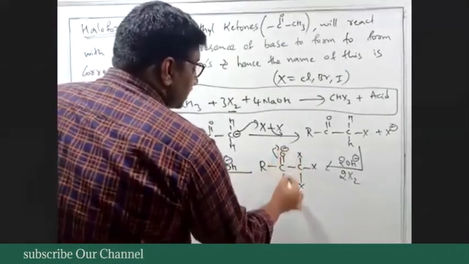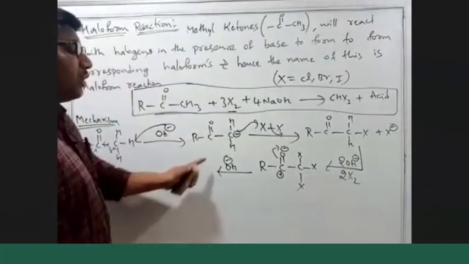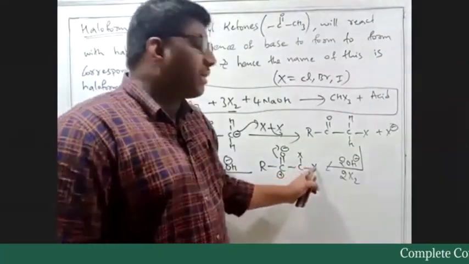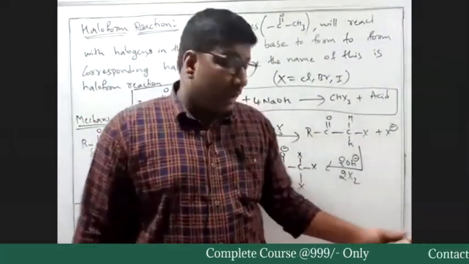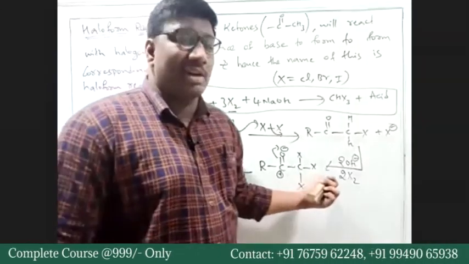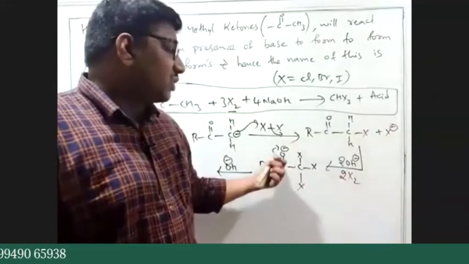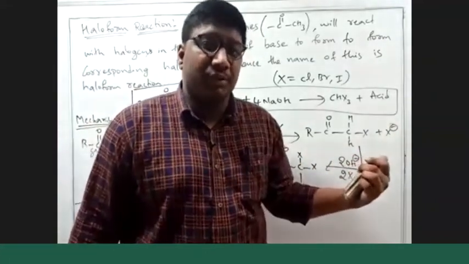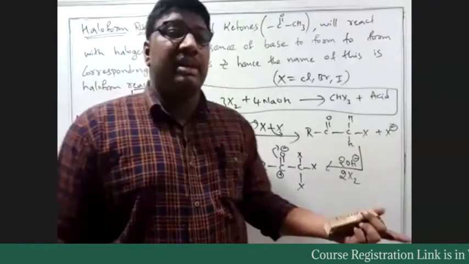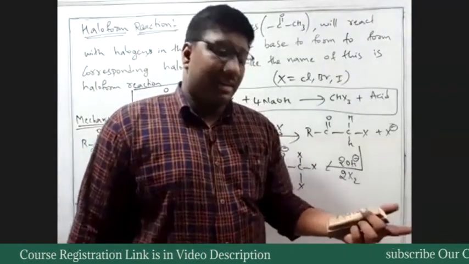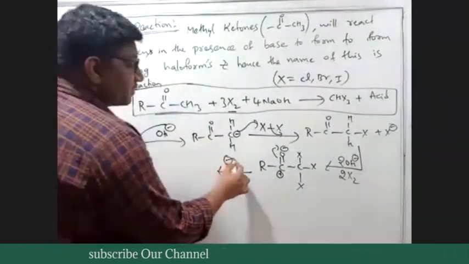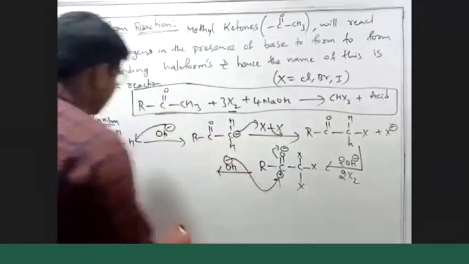Again, Ajay has asked a question. Why can't the OH minus attack this carbon? Because the carbon halogen bond is polar. Why can't this OH minus attack this carbon? It cannot because of steric repulsions. And here the pi electron density is moving. Okay, there are two factors. Steric repulsions will be the major criteria. So the OH minus will now try to attack this carbon. So what will we end up with?